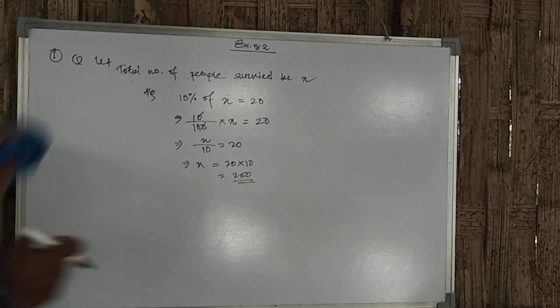Now see number 3. Here the total number of cassettes was 1000.